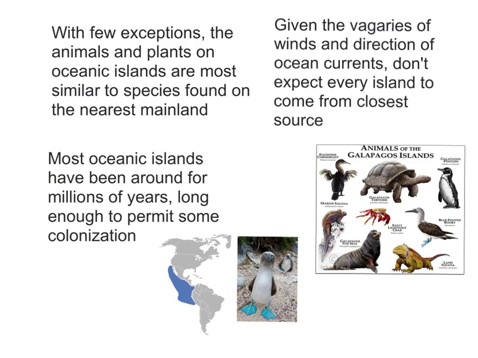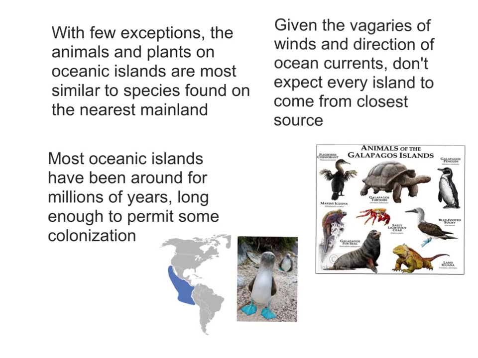If dispersal were common, life on oceanic islands would be quite similar to that of continents and continental islands. Nevertheless, most oceanic islands have been around for millions of years, long enough to permit some colonization. With few exceptions, the animals and plants on oceanic islands are most similar to species found on the nearest mainland. For instance, the Galapagos Islands hold many species that resemble those from the west coast of South America.